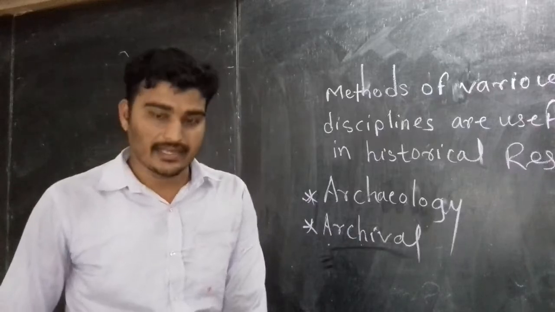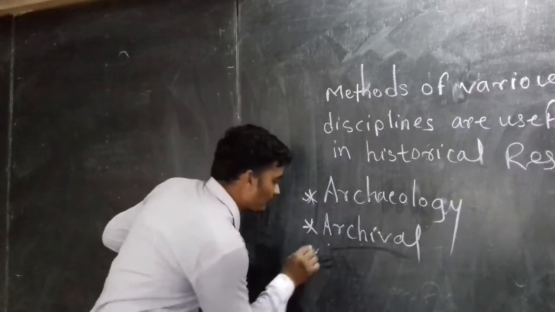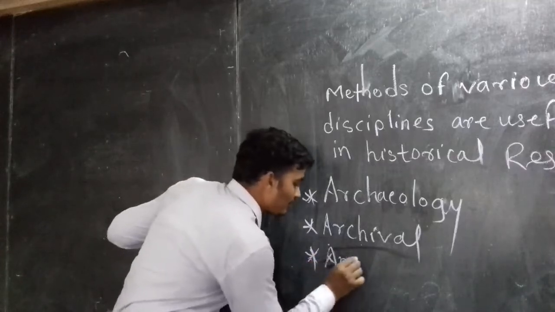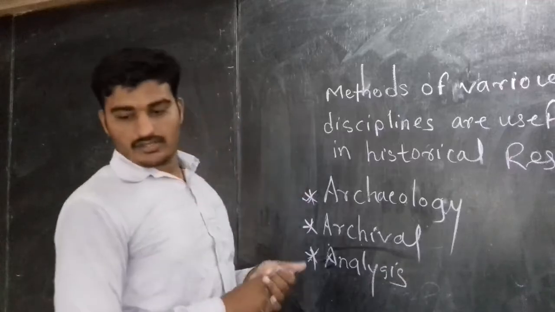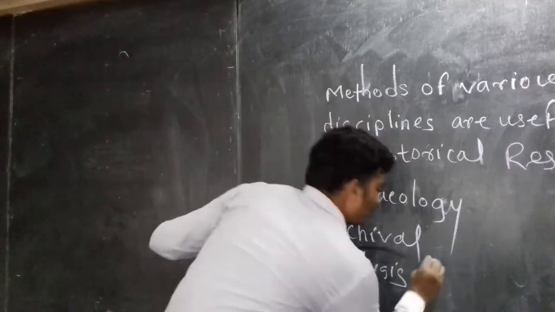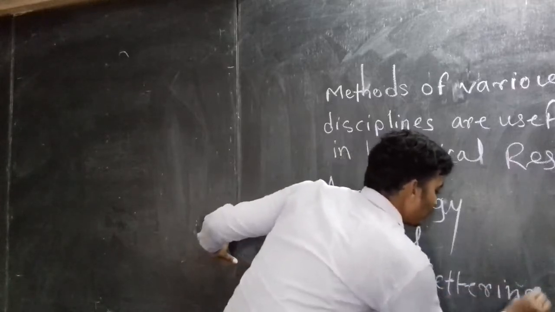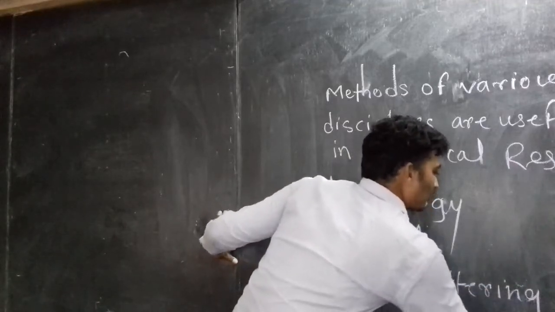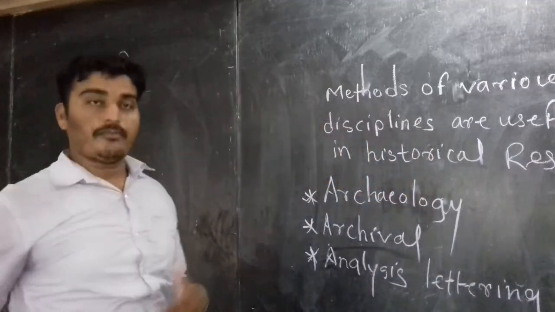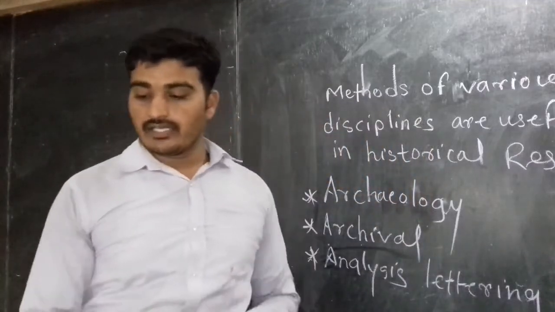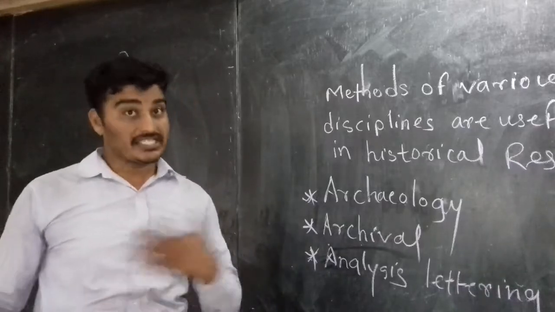is analysis of lettering style. Lettering style, basically in the past, many writers used different types of font, means script.